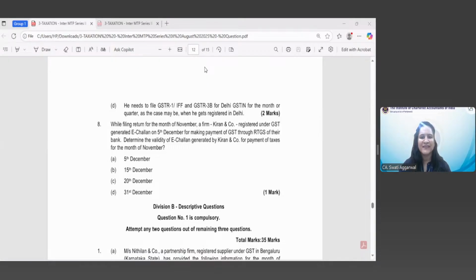So the last MCQ of this paper: while filing return for the month of November, a firm, Kiran and Company, registered under GST, generated an e-challan on 5th December for making payment of GST through RTGS of their bank. Determine the validity of the e-challan generated by Kiran and Company for payment of taxes for the month of November. Option A, 5th December; B, 15th December; C, 20th December; and D, 31st December.